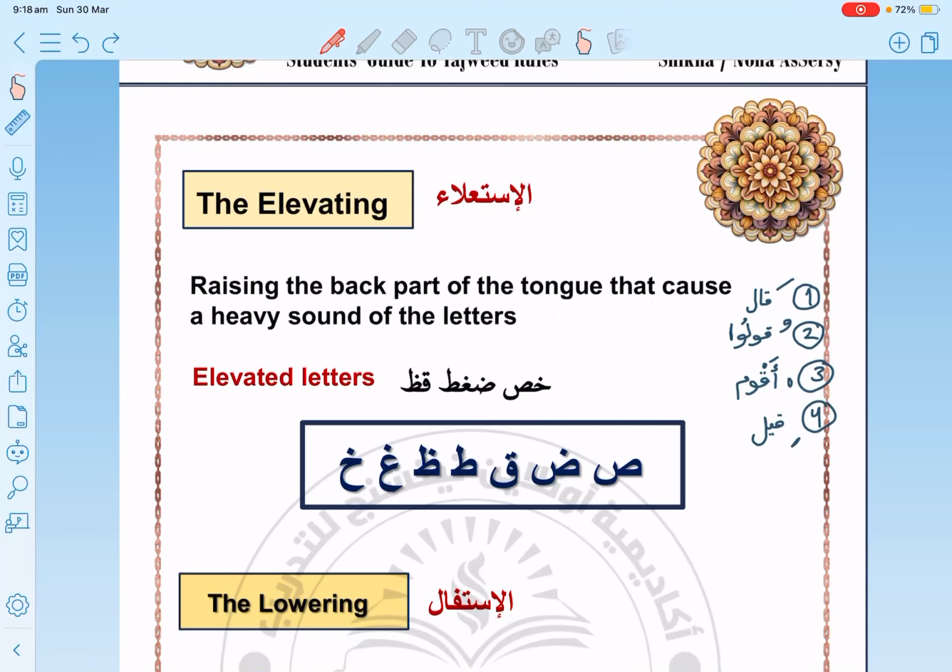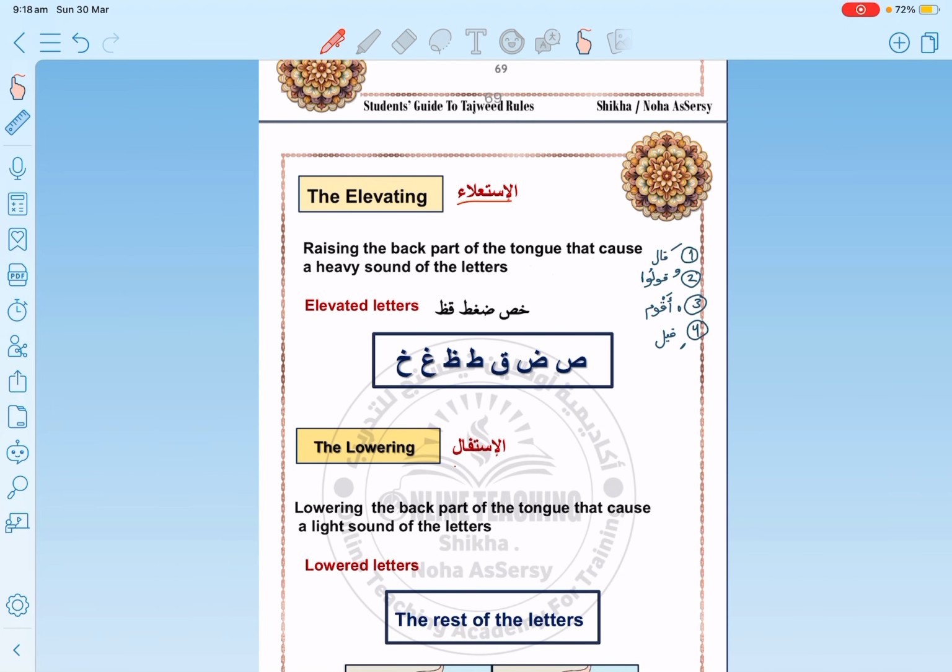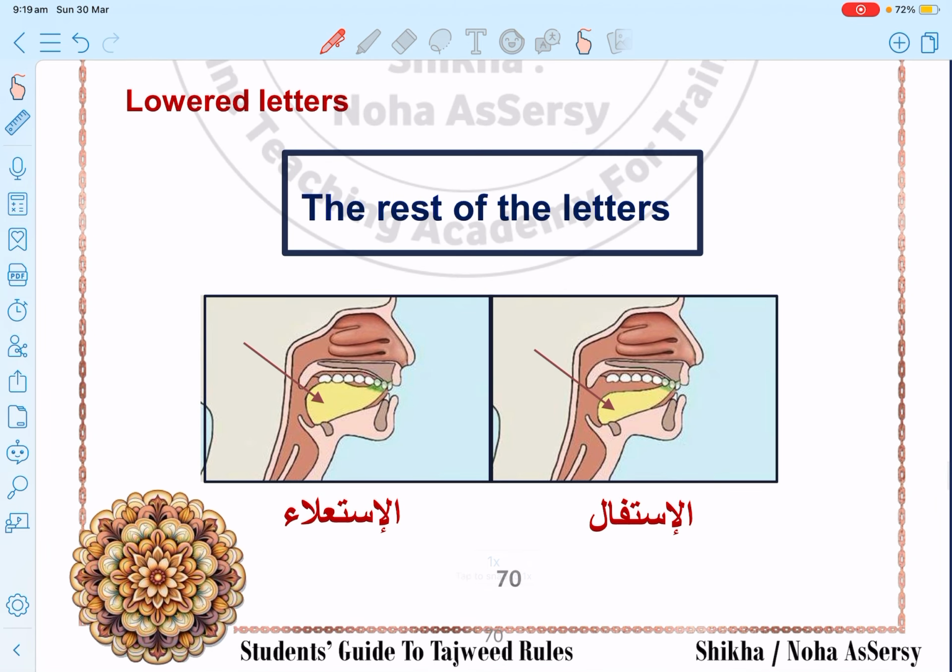Today, inshallah, we will continue and study another pair of characteristics, which has an opposite, and this is حروف الاستعلاء and حروف الاستفال, الاستعلاء والاستفال. Okay, حروف الاستعلاء means the permanent heavy letters. These letters are the letters of استعلاء. Whenever we pronounce them, we will pronounce them in a heavy way. Okay, what does that mean? As you can see here in الاستعلاء, this is the استعلاء.